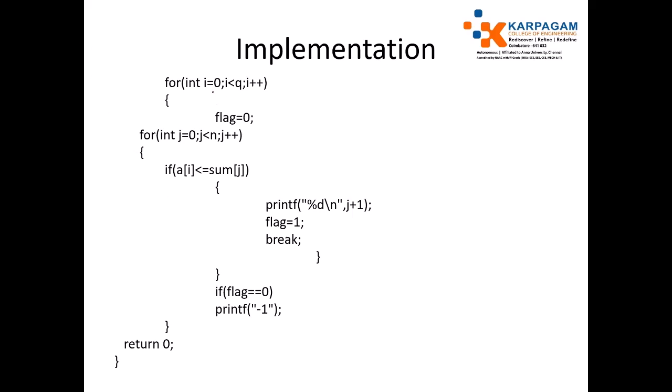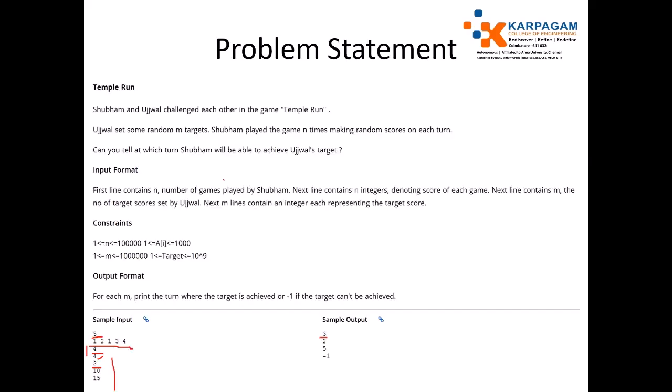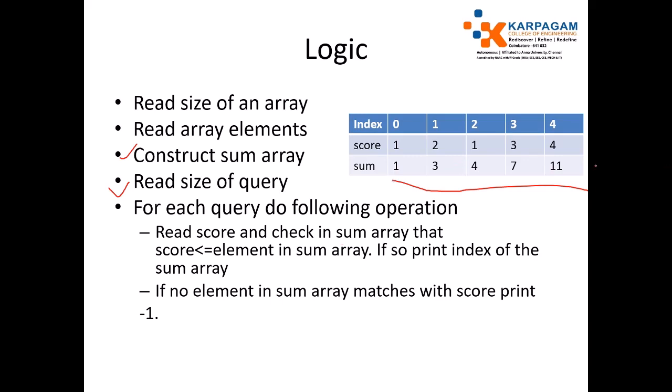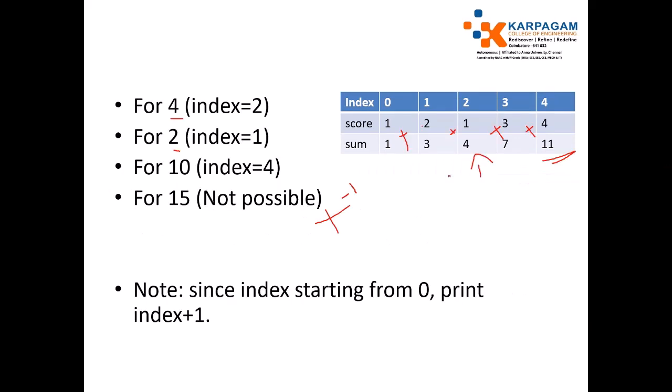For each query, ranging from 0 to q minus 1, set the flag equal to 0, and scan the sum array to check whether you have reached the target or not. Here int j equal to 0, j less than n, j plus plus. You have to scan the sum array: if a of i is less than or equal to sum of j. A of i is the target score to be achieved. The sum array contains the cumulative values computed earlier. You are checking whether a of i is less than or equal to the sum array.